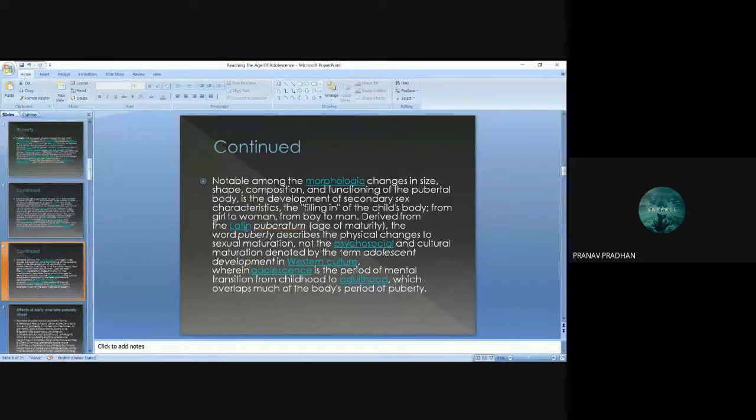Derived from the Latin word pubertum, age of maturity, the word puberty describes the physical changes to sexual maturation, not the psychological and cultural maturation denoted by the term adolescent development in Western culture, wherein adolescence is the period of mental transition from childhood to adulthood.